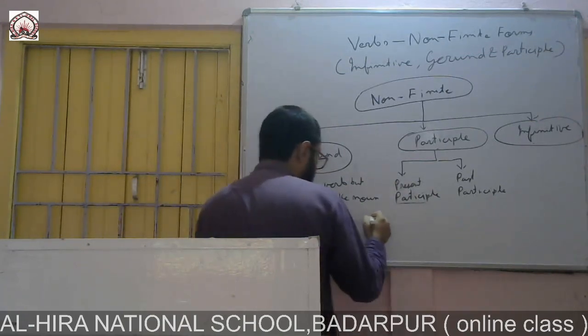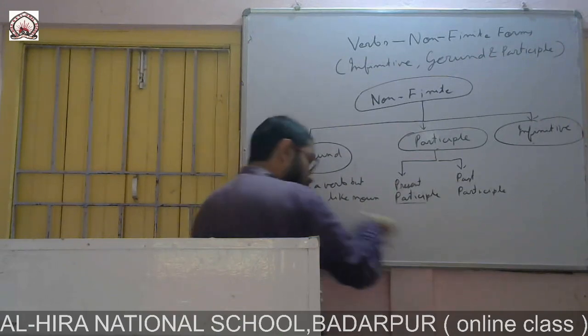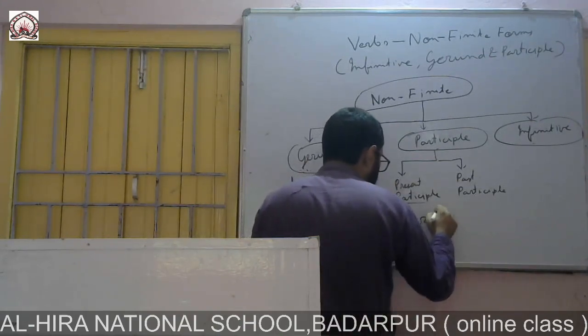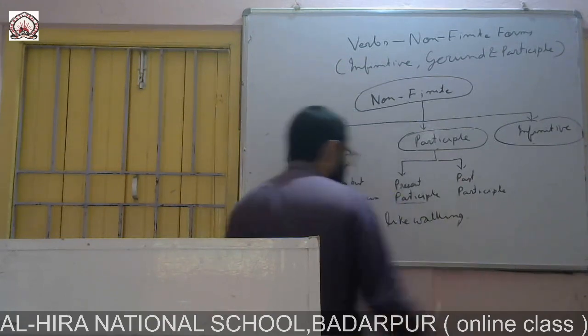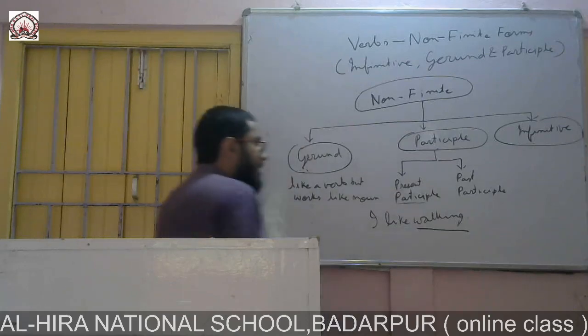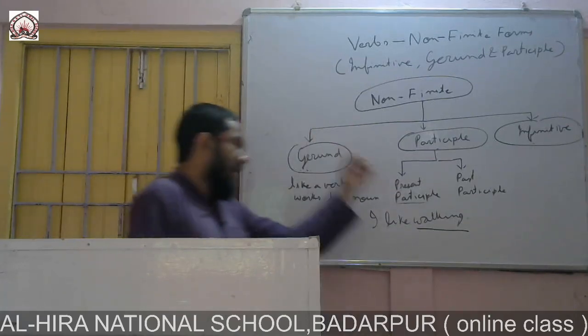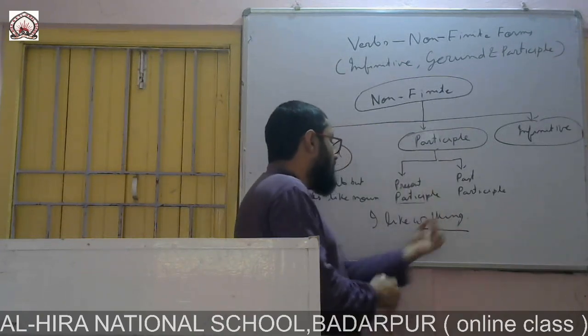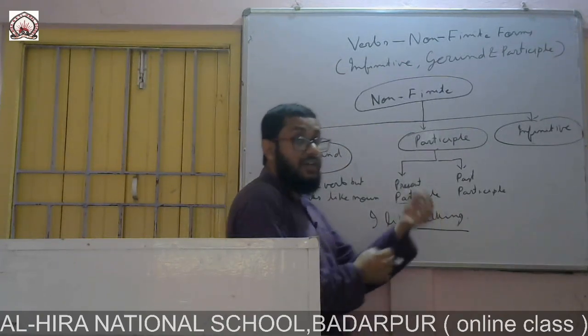For example, the sentence I wrote earlier, I am writing this one now also: I like walking. This walking is gerund. It is a non-finite verb, but it works like a noun. I like walking. What do I like?